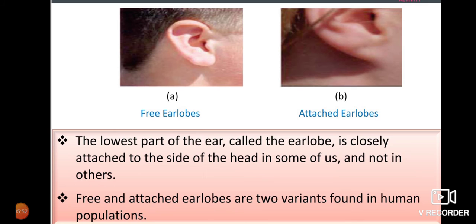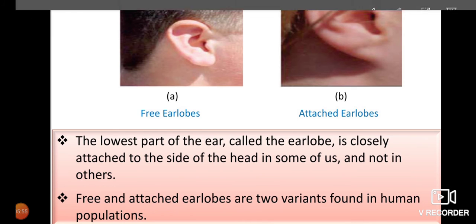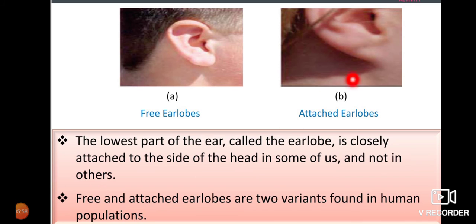Earlobes are nothing but the lowest part of the ear. You can see in the first one that the earlobe is attached to the head part, whereas in the second one the earlobe is free. So free and attached earlobes are two variants found in a human population. This is one example in the ear, and if you take other examples also, you can find a number of variations.